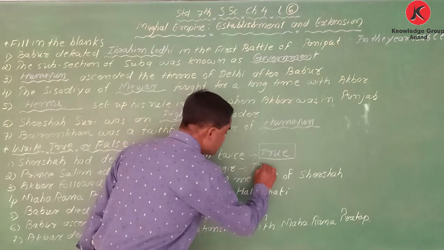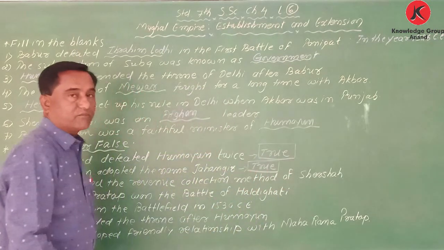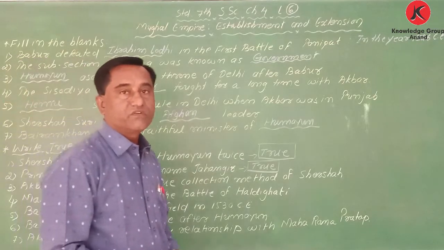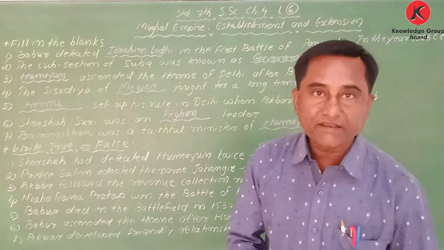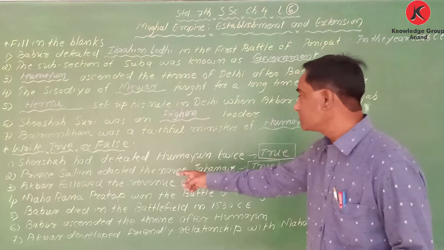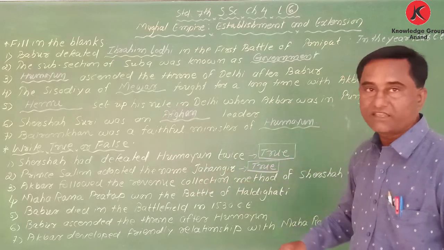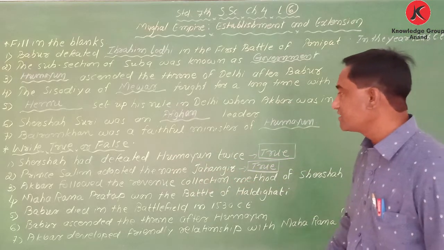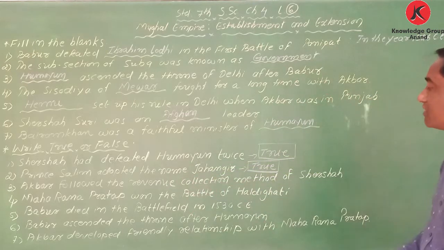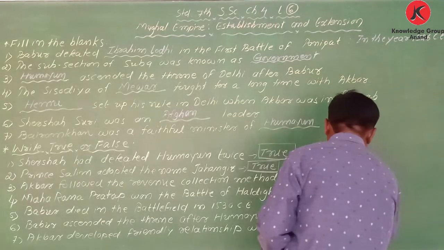My dear student, that is also correct. Salim revolted against Akbar and got the throne of Delhi. His name was Salim; later on, he was known as Jahangir. Next, Akbar followed the revenue collection method of Sher Shah. That is also correct.